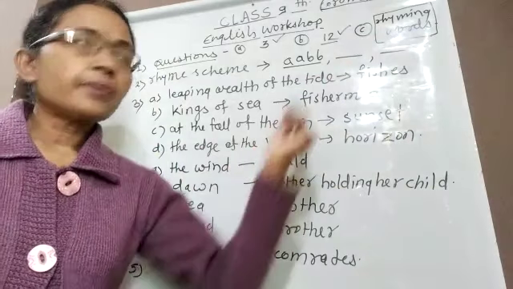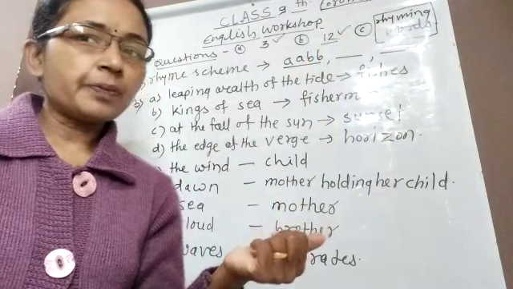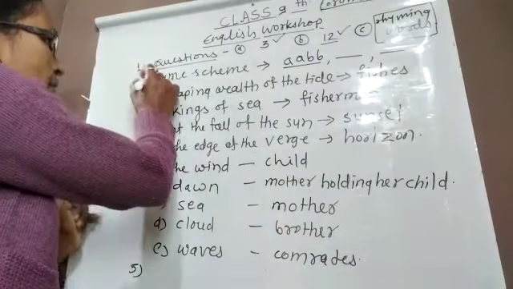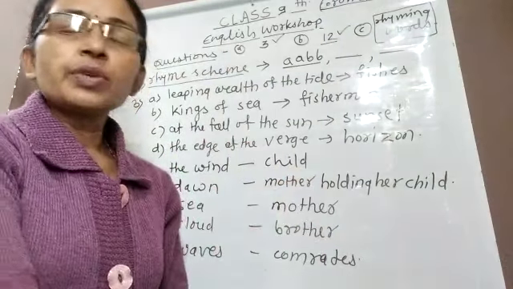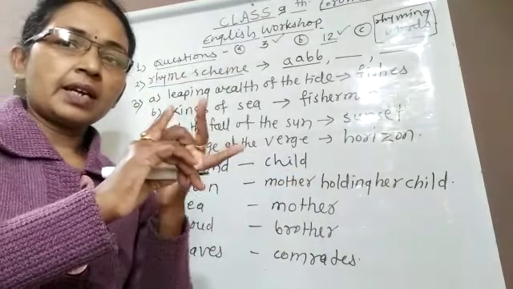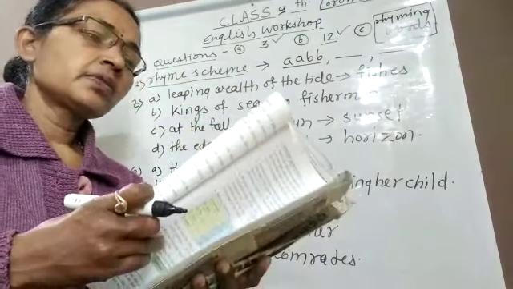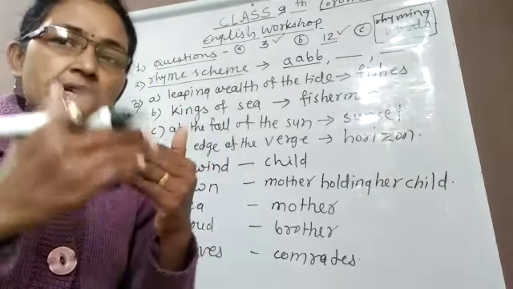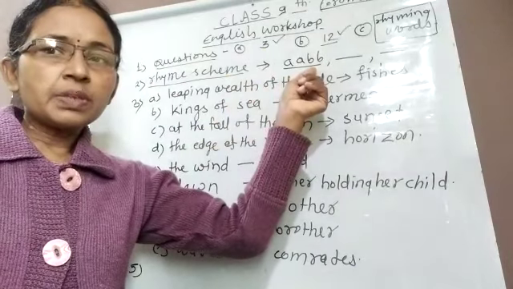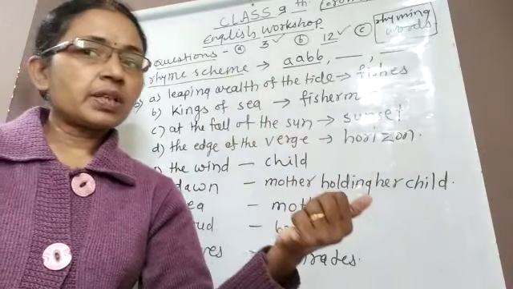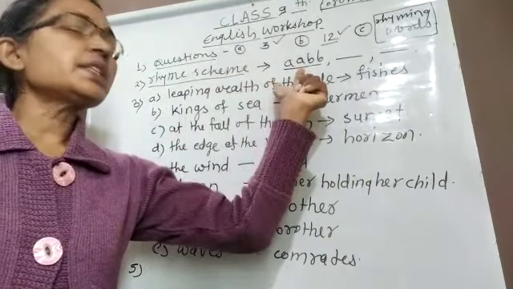Now look at the second question. We have already learned how to find the rhyming words and how to prepare the rhyming scheme. So in the second point, we have to write the rhyming scheme of this poem. Looking at the rhyming pairs, light and night, then the second one is free and sea. So light and night has AA and free and sea has BB. So the rhyming scheme of the first stanza is AABB.